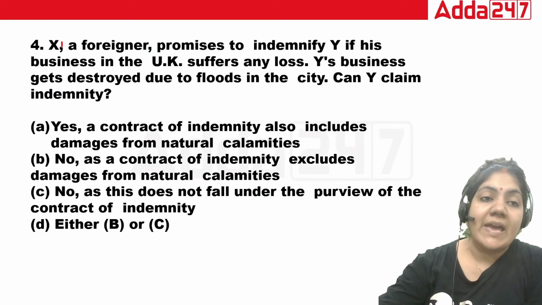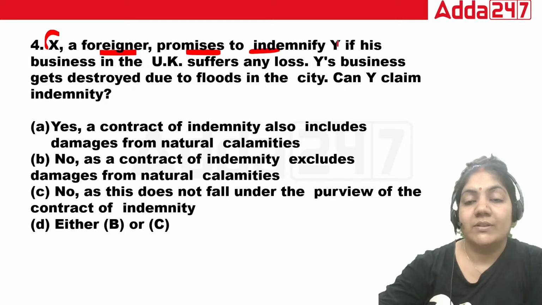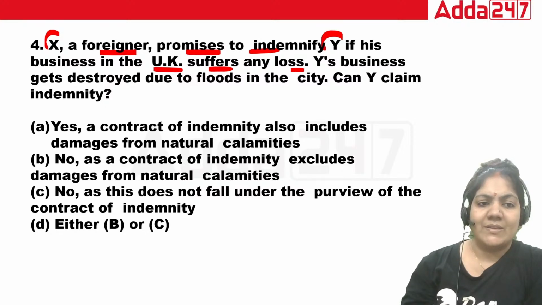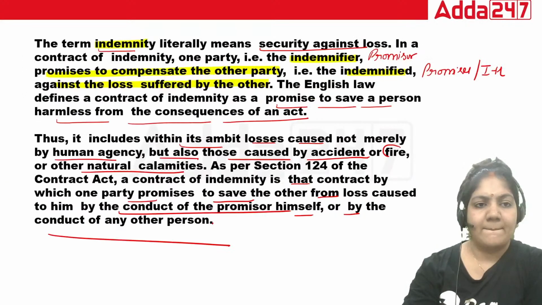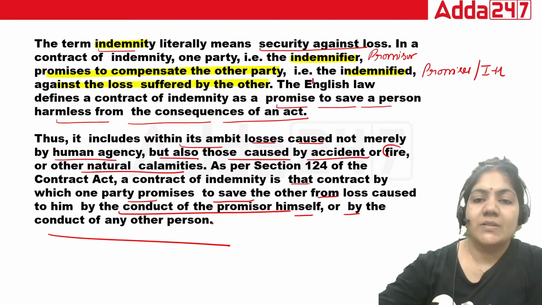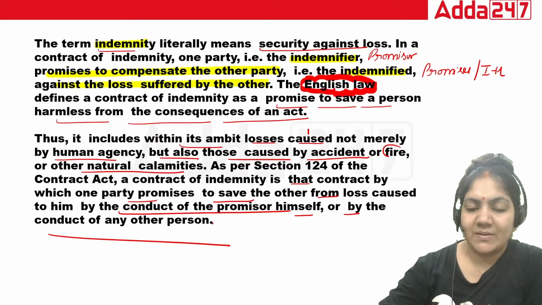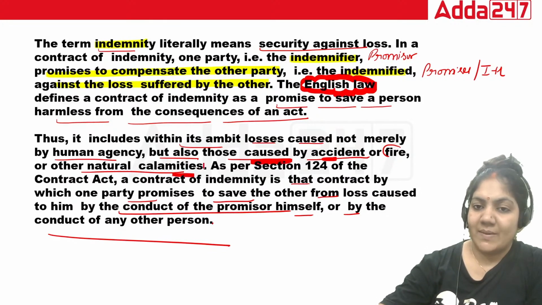Now, X, a foreigner, promises to indemnify Y if his business in the UK suffers any loss. Y's business gets destroyed due to floods in the city. Can Y claim indemnity? See class, this is as per English law. In the contract of indemnity, the losses are caused not merely by human agency but also by accident, fire, etc. or natural calamity, in English law.